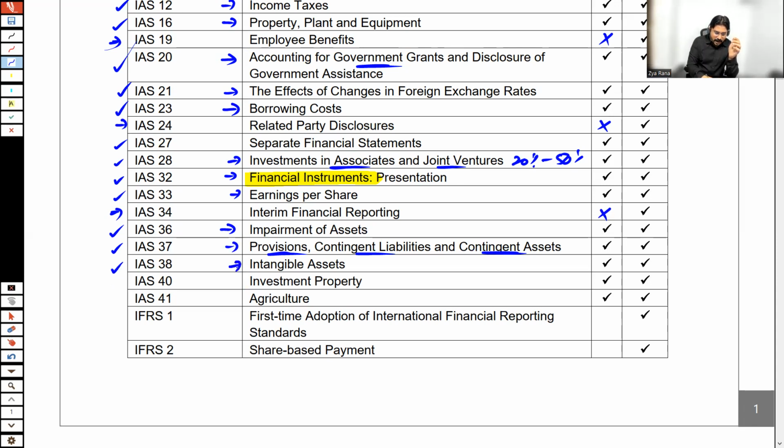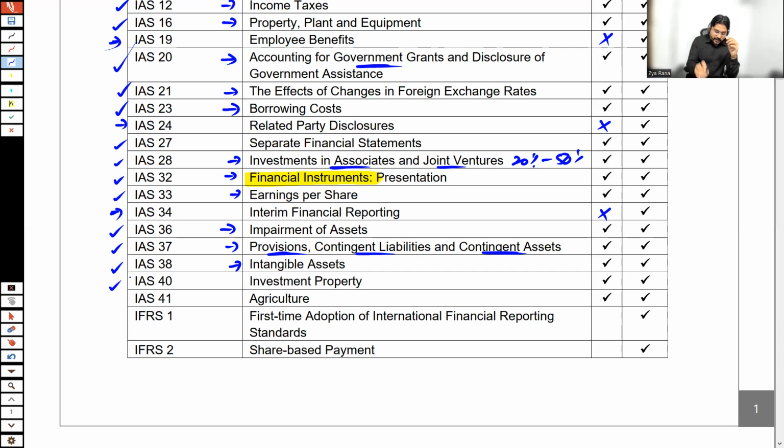IAS 38 is the accounting of intangible assets. Let's say a company has any license, any goodwill. So all of these are the intangibles of the business. And what is the accounting and how to account for these intangibles? That's according to IAS 38, intangible assets.